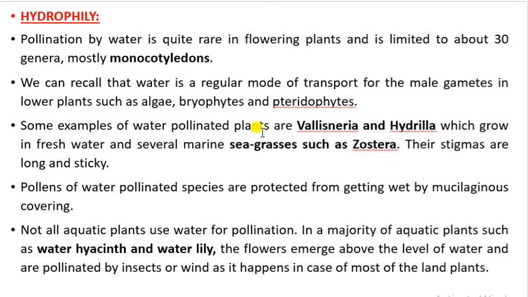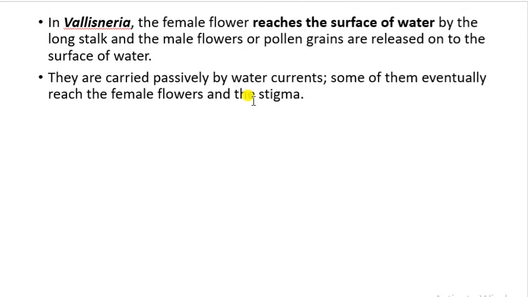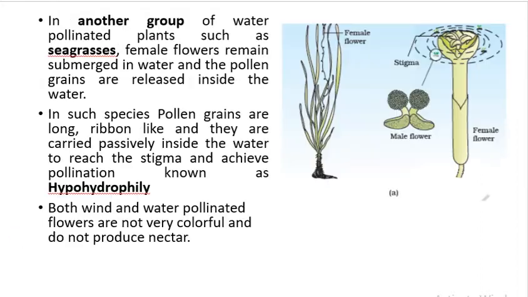So in case of hydrophily, there are two important things which are necessary to remember. One is Vallisneria, how the pollination takes place in Vallisneria, that is, both the flower and the pollen reach the surface of water, whereas in sea grasses, pollination takes place inside the water. Both flower and pollen grains are present inside the water, and pollination also takes place inside the water. That is known as hypohydrophily.